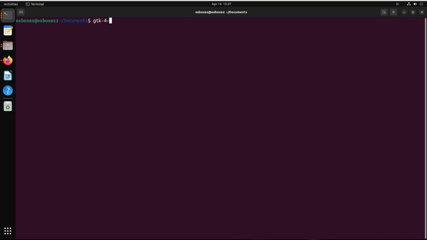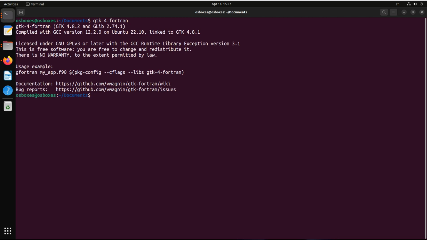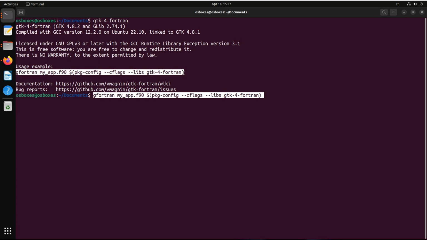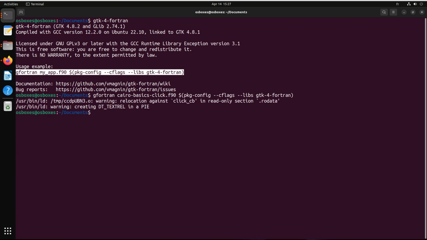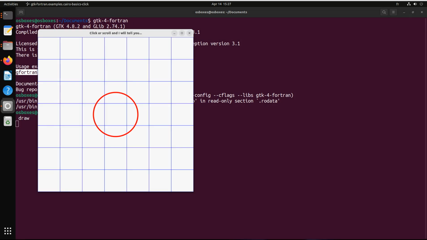the compilation command, so I just type gtk-fortran. This is the example. I will just replace the name of the file, which is now cairo-basics-click. There is a warning, but it's harmless. Let's launch the a.out executable.